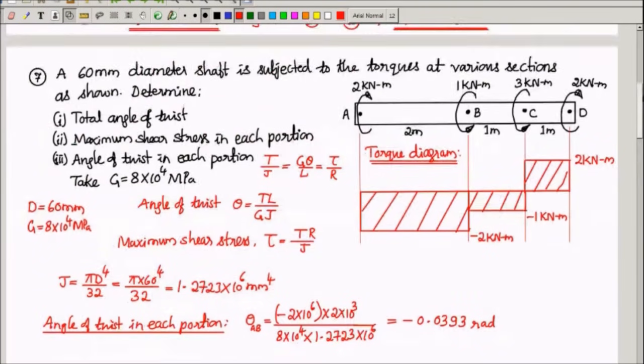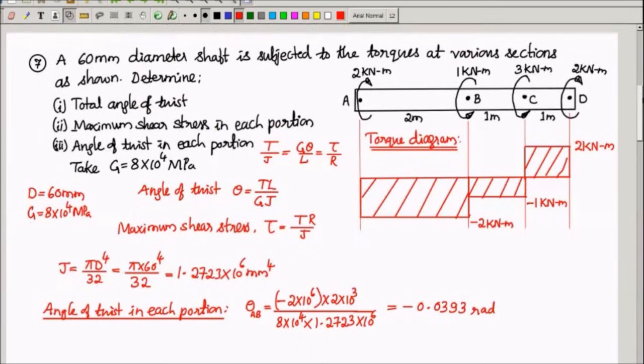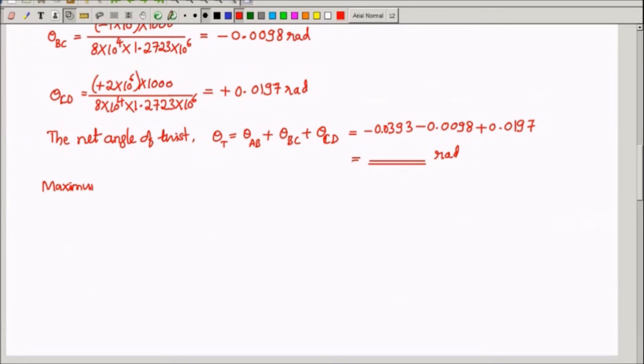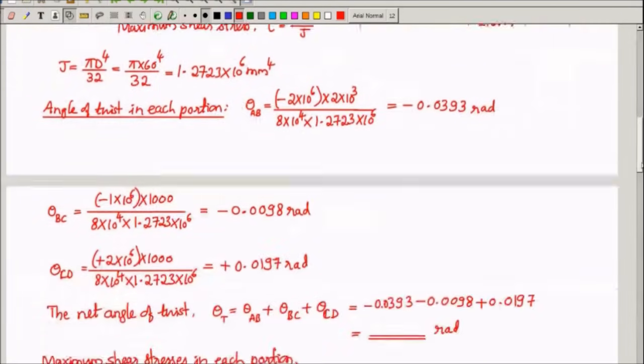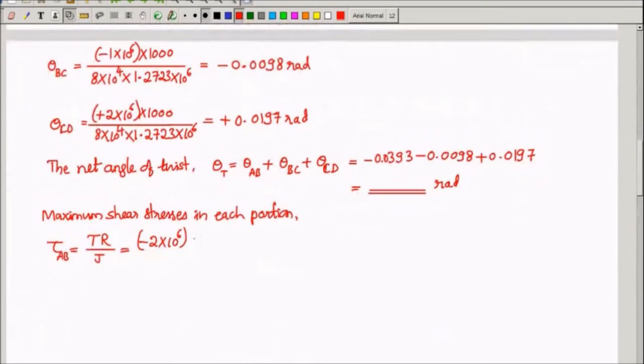Then the second part of the question is the maximum shear stress in each portion that we have to find out. Maximum shear stress in the shaft is TR by J. First, let us calculate for the portion AB, T into R by J. T for the portion AB is minus 2 into 10 power 6, and R by J is the same for all the cases. R is 30 mm and J is 1.2723 into 10 power 6. So into 30 divided by 1.2723 into 10 power 6. We have to calculate this, which comes out to be minus 47.2 megapascal.